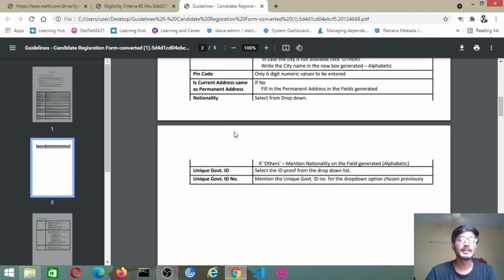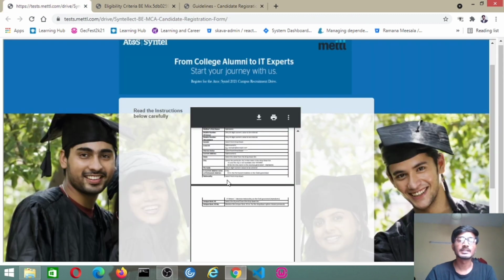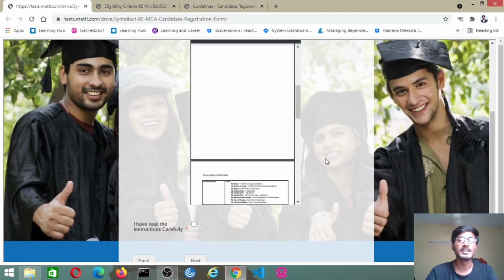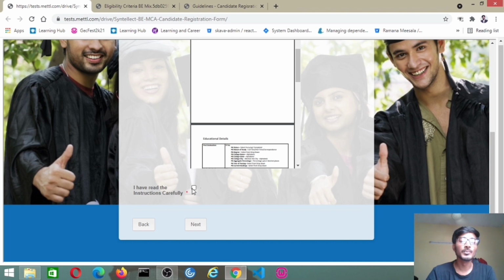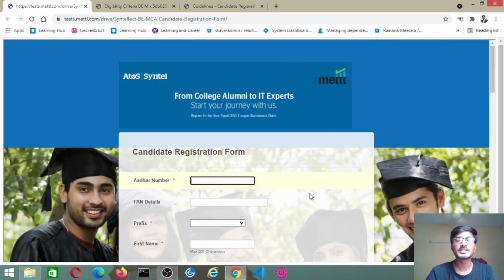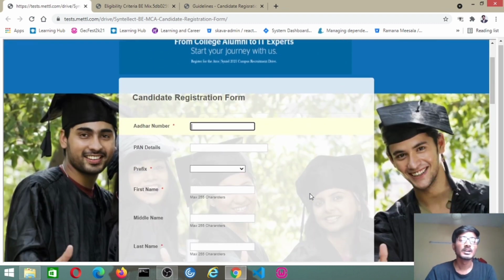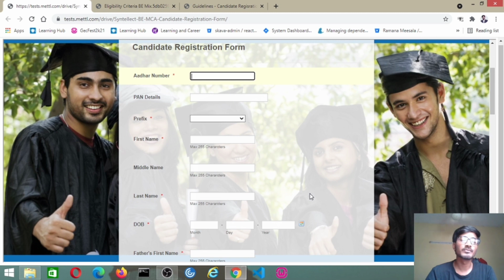So these are the guidelines that they provided, and let us check. After reading these guidelines, you have to check the box saying that you have read the instructions carefully, and then click next. So moving to the registration form now. After completing two steps, this is the registration form, and as they mentioned, there will be Aadhaar number, PAN details, and everything.